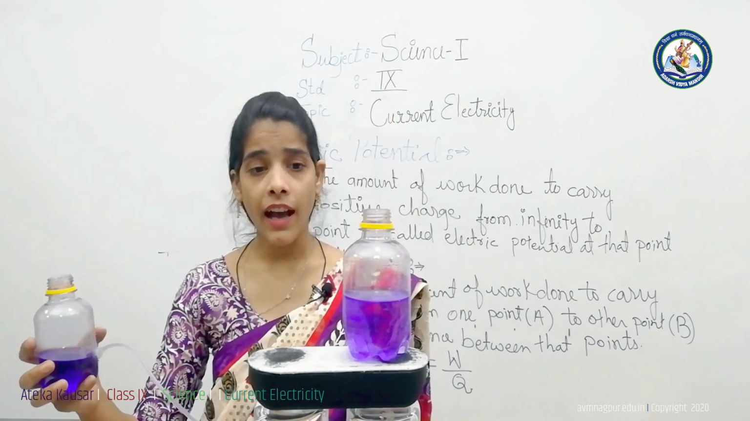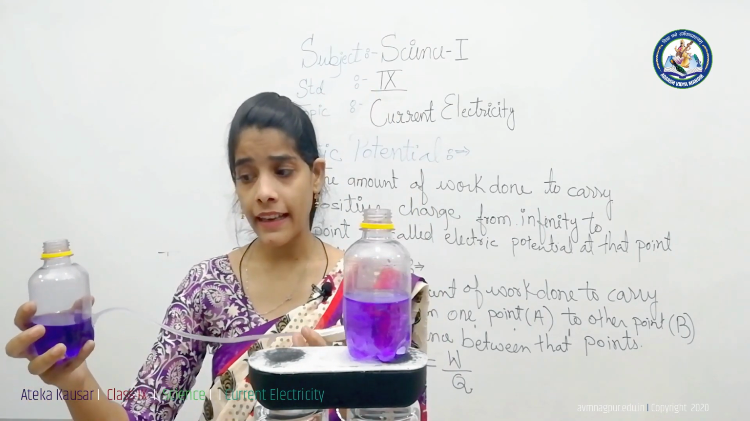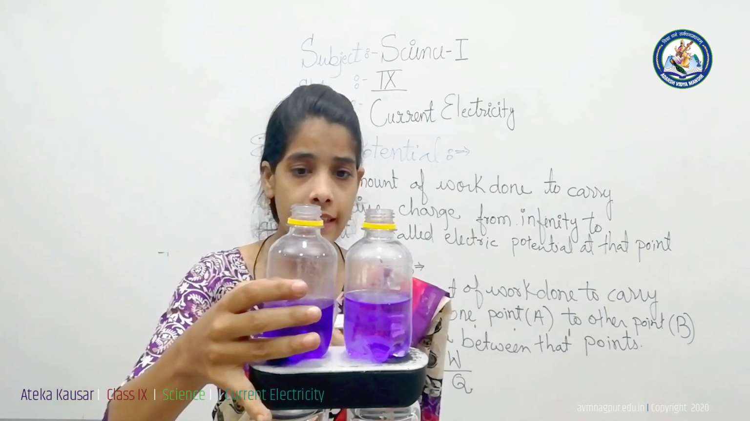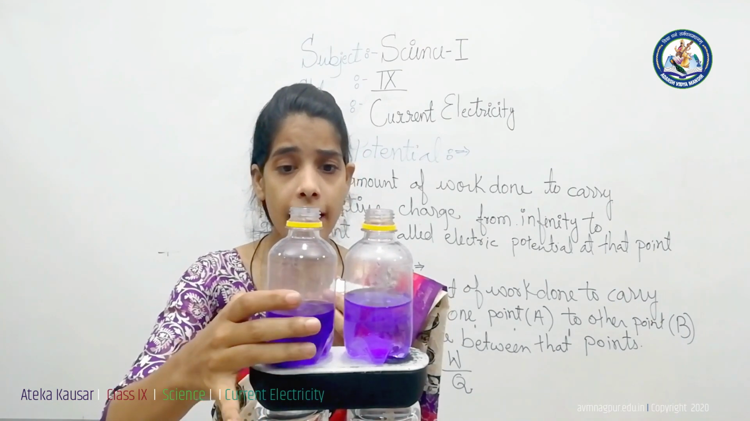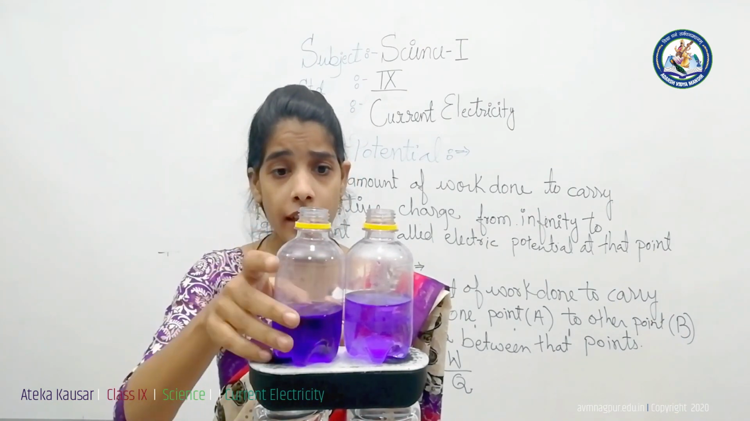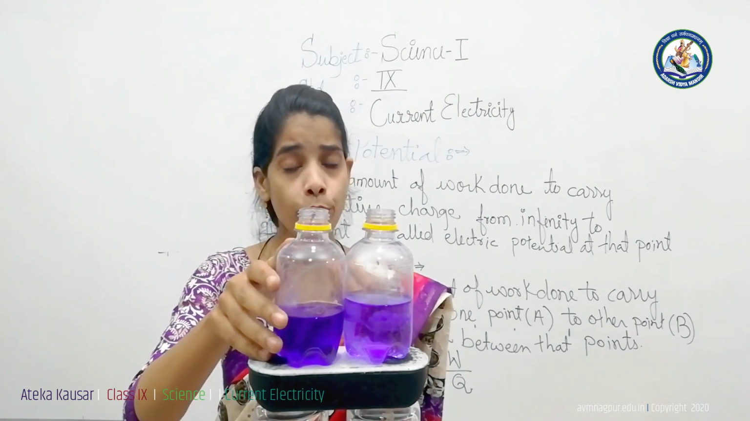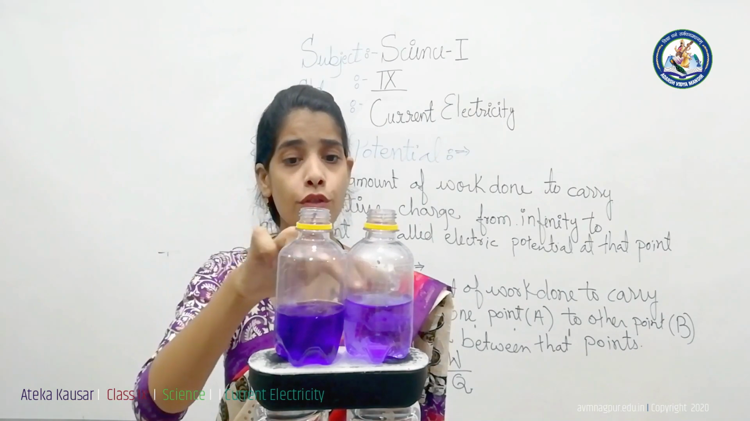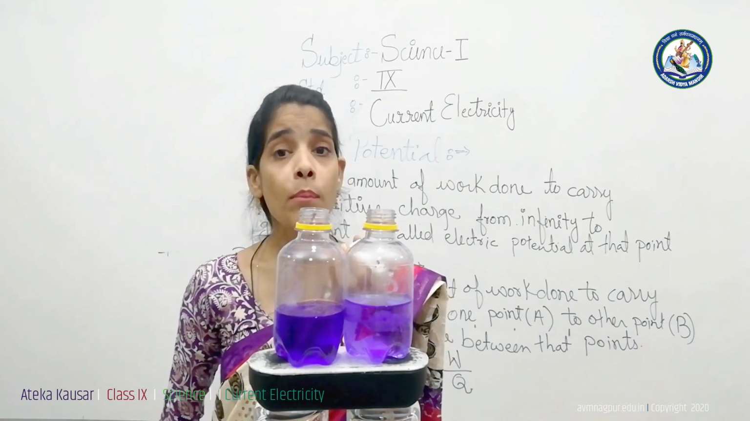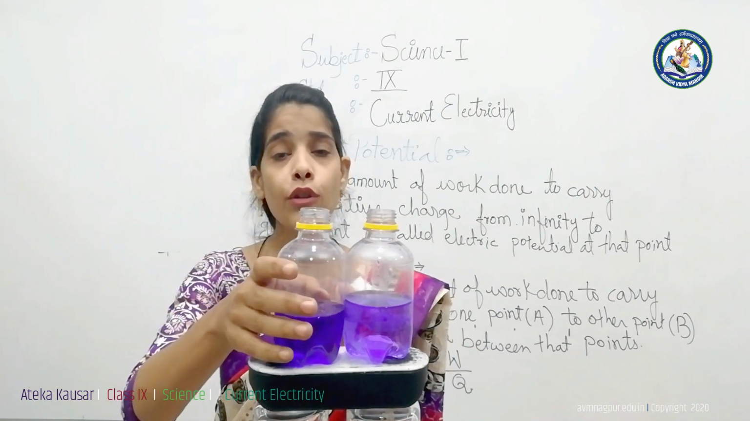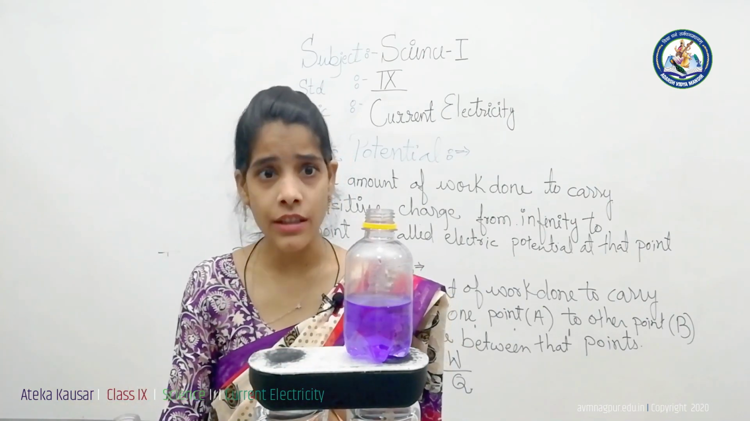What happens if I keep these two bottles at the same level? If I keep these two bottles at the same level, after reaching the same level in the bottles, the water stops flowing, meaning the level of the water in these two bottles is now the same. So if I want to make that water flow, I have to create a difference in height.